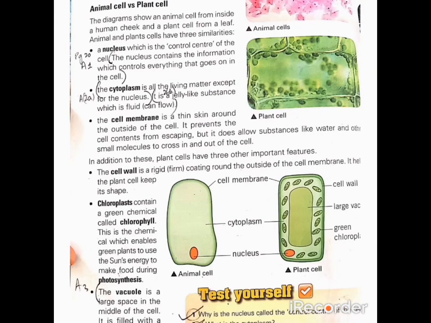Afterwards, we talked about the animal cell and plant cell. What is the difference between them? Some things are present in both of them, like the cell membrane, cytoplasm, and nucleus, which are present in both plant and animal cells. But some additional things are also present in the plant cell: the cell wall, large vacuole, and chloroplasts. You know that green coloring matter which is present in the plant, due to which it is green in color, in which the process of photosynthesis takes place and the plant makes its own food.